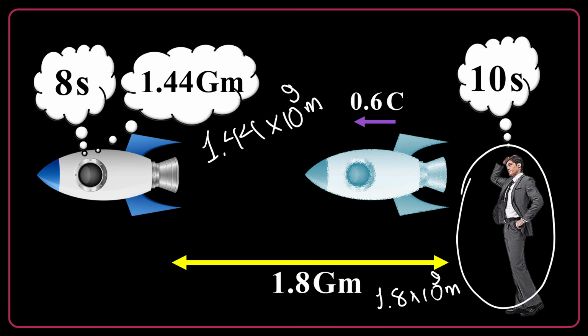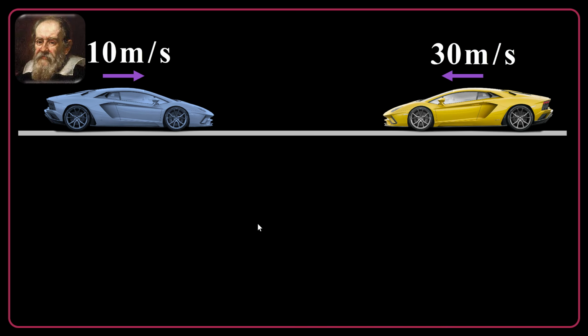Oh, it's again another strange case. The distance traveled by this spaceship is relative. The ground observer and the moving passengers of the spaceship will have different measurements of the length. Yes, this is why we need special relativity for high-speed objects.